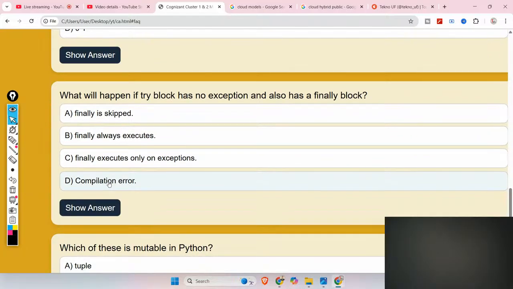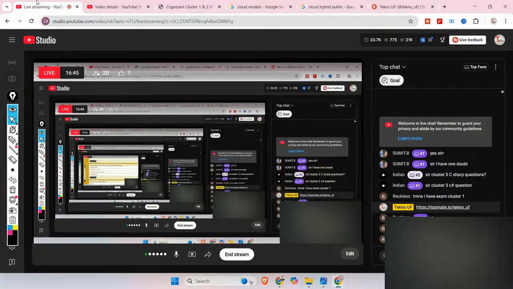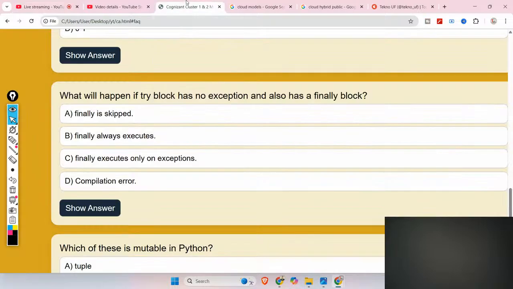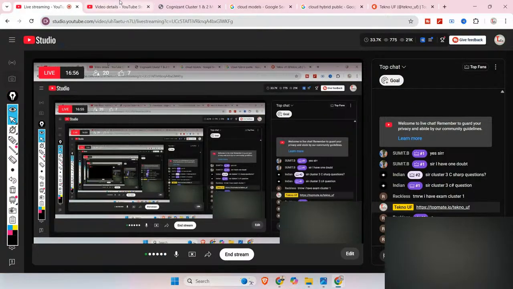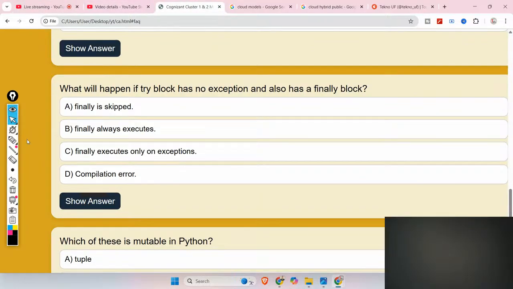Okay, what will happen if the try block has no exception and also has a finally block? Guys, please post your queries, I'll give the answer. What will happen if the try block has no exception and also has a finally block? Who is telling option B? Reckless. Yeah, let me just cross verify.